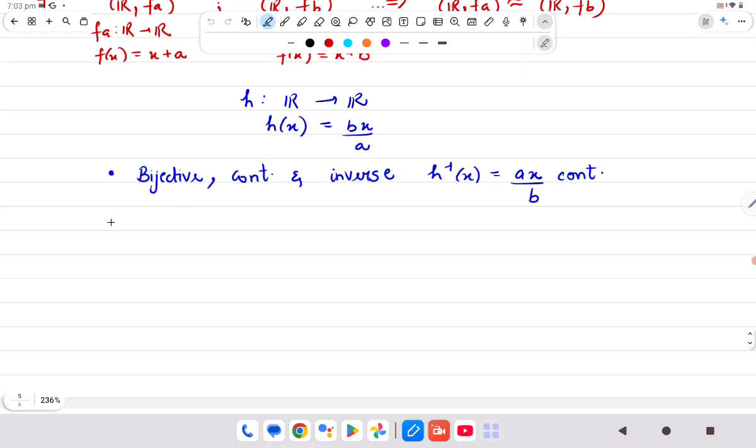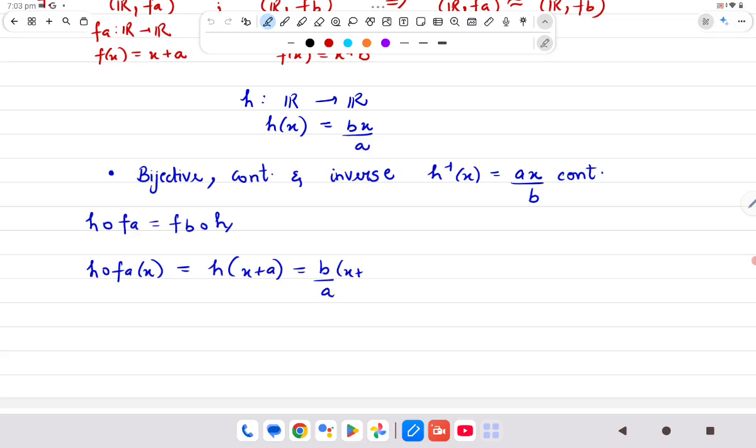Now we will prove that H composition FA is FB composition H. Okay, so let us have a look. What is H composition FA of x? So it is H of x plus A. What is H of x plus A? Just multiply it by B by A. So we have Bx over A plus B.